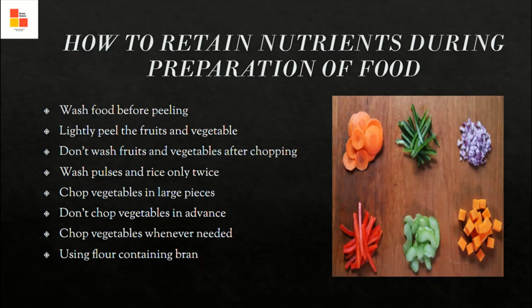Don't wash fruits and vegetables after chopping. Wash pulses and rice only twice, otherwise we are going to lose the vitamins from them. Chop vegetables in large pieces so they are exposed to the atmosphere in a controlled area. Don't chop vegetables in advance because they come in contact with oxygen and we lose vitamins like vitamin C. Chop vegetables when they are needed, and use flour containing bran because it consists of fiber and B complexes.